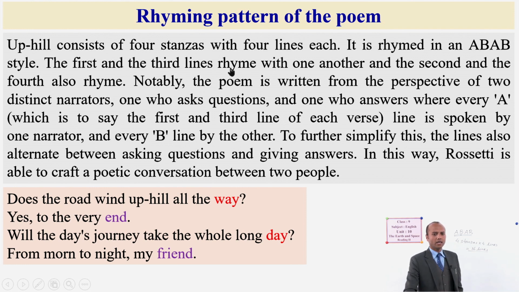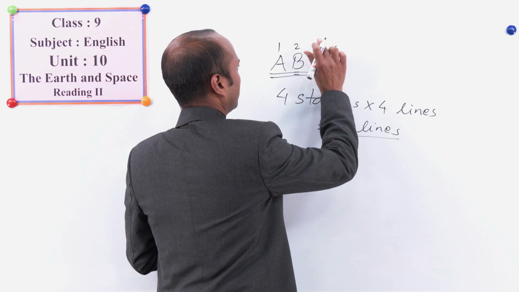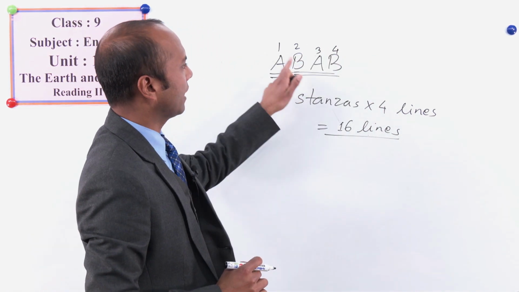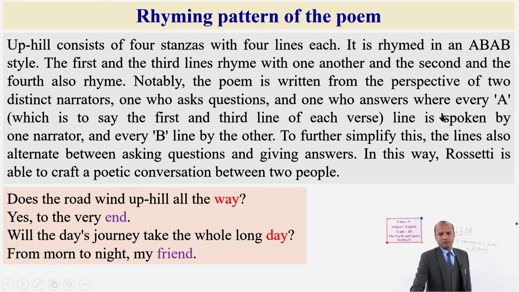The first and third lines rhyme. First, second, third, fourth. So the first line rhymes with the third line, and the second and the fourth also rhyme.